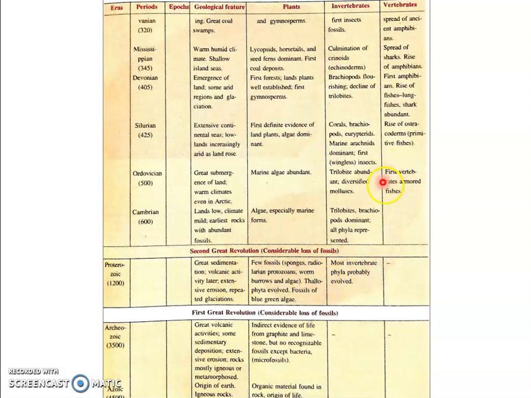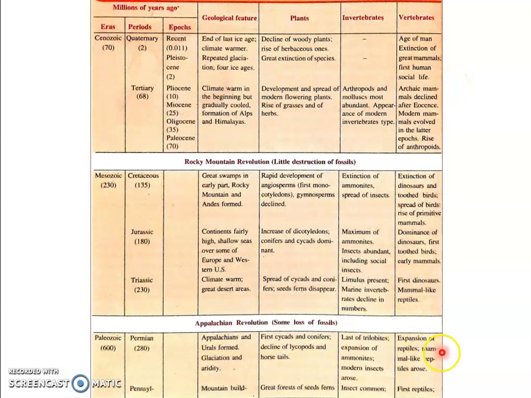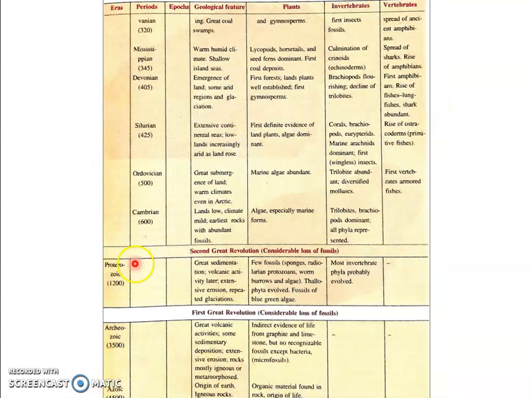And then we had the first vertebrates, armored fishes, and then you can see the first amphibians during the Devonian period, and the reptiles came into being during the late Paleozoic and then dominated the earth during the Mesozoic. And the mammals appeared during the late Paleozoic, but started to spread and evolve during the Mesozoic and became dominant during the Cenozoic. Okay, so that is all about the geologic time scale. Thank you.